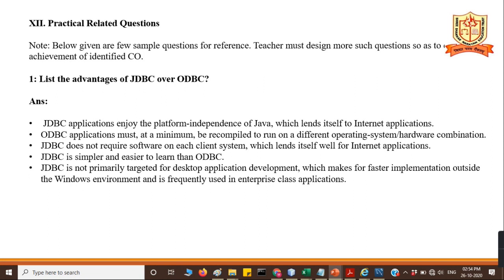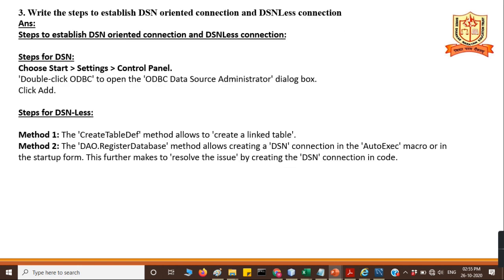JDBC does not require software on each client machine, which lends itself well to internet applications. JDBC is simpler and easier to learn than ODBC. JDBC is not primarily targeted for desktop application development, makes for faster implementation outside the Windows environment, and is frequently used in enterprise class applications.